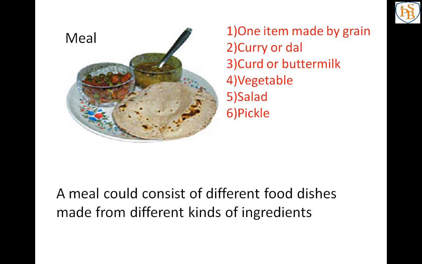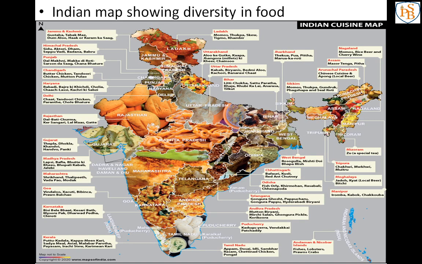Actually, in your textbook there is one activity, as we have done in chapter 1. Here also you have to write some common meals of different regions or different states. I don't know if you can see the image clearly or not. You can take this image from Google also, and with the help of that image you can complete your table 2.1. In this table you have to write your favorite state, you can write Maharashtra, Madhya Pradesh, Rajasthan, any one state.